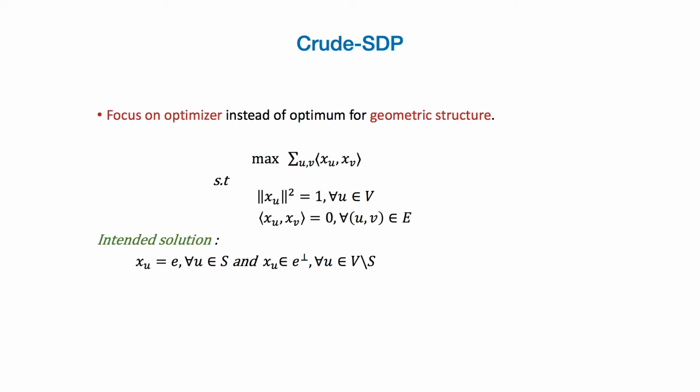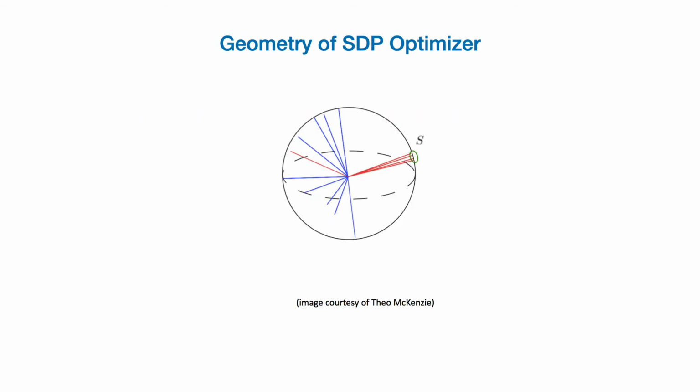So we're trying to cluster these together and trying to make the vectors which have edges as far away from each other as possible. The hope is that in the end, after optimizing this SDP, the optimizer would end up looking something like this, where the vectors corresponding to the set S are clustered together. And now we can just take a small ball around a vertex and capture the corresponding neighbors and return that as the planted set.